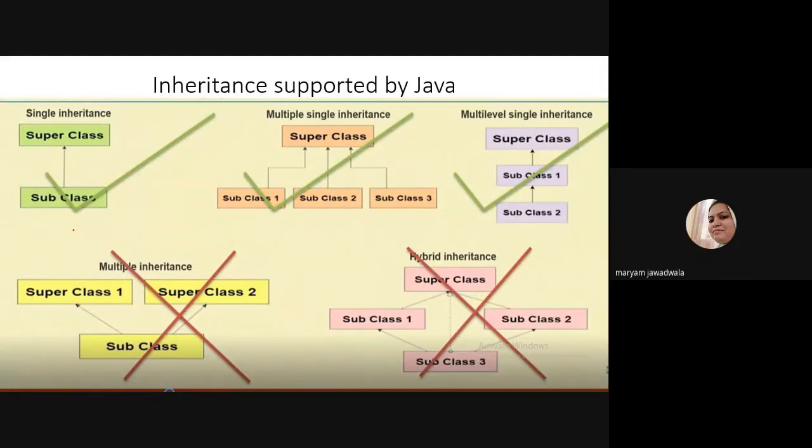Okay, students. What we are going to study in inheritance is that we are going to write some code using single inheritance. After that, we are going to write a program using multiple single inheritance and then multi-level single inheritance. That's all.